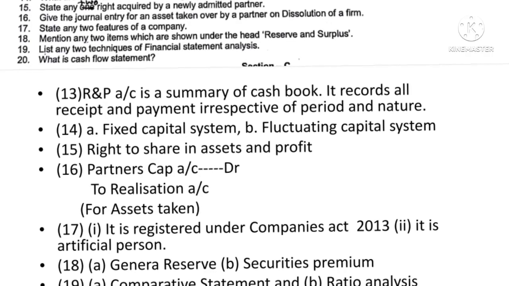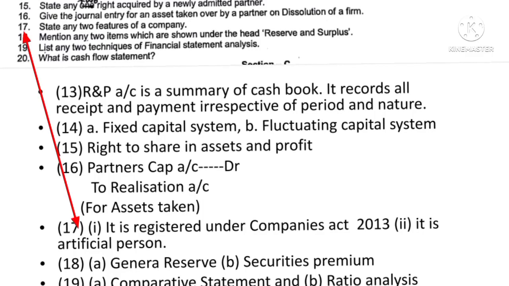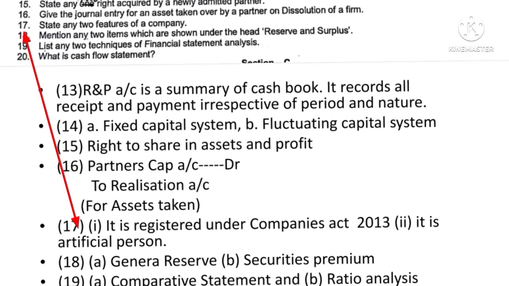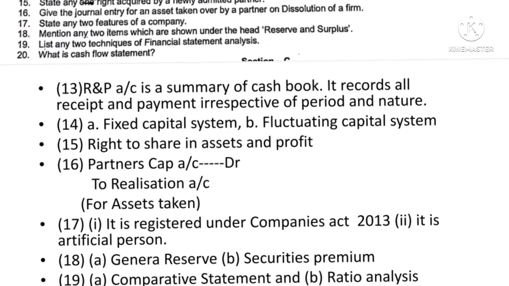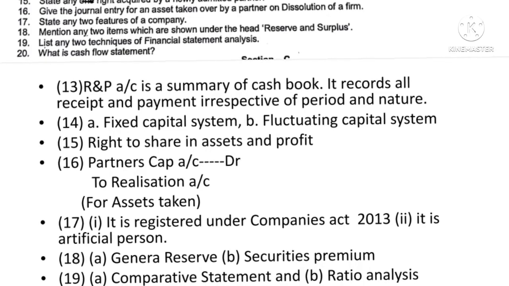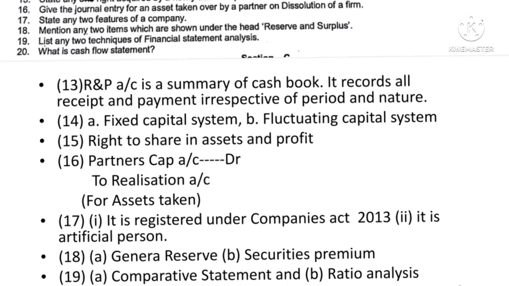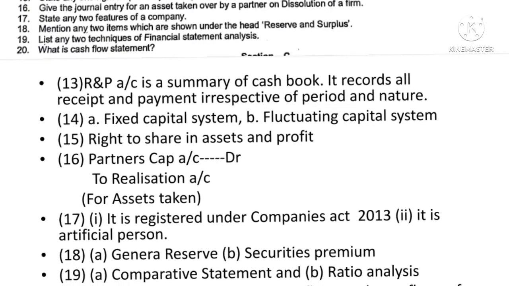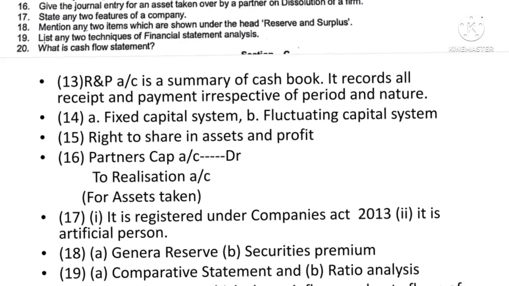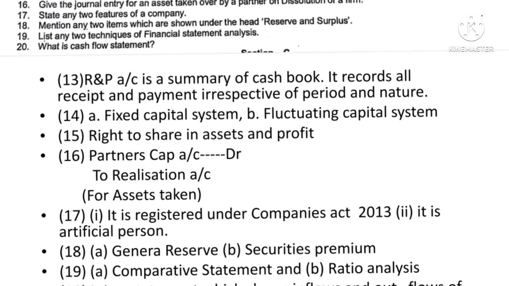Then question number 17: state any 2 features of company. There are a number of features of company. You have to write any 2 features. For example, a company is an artificial person, and then it is a registered body, etc. You have to write any 2.